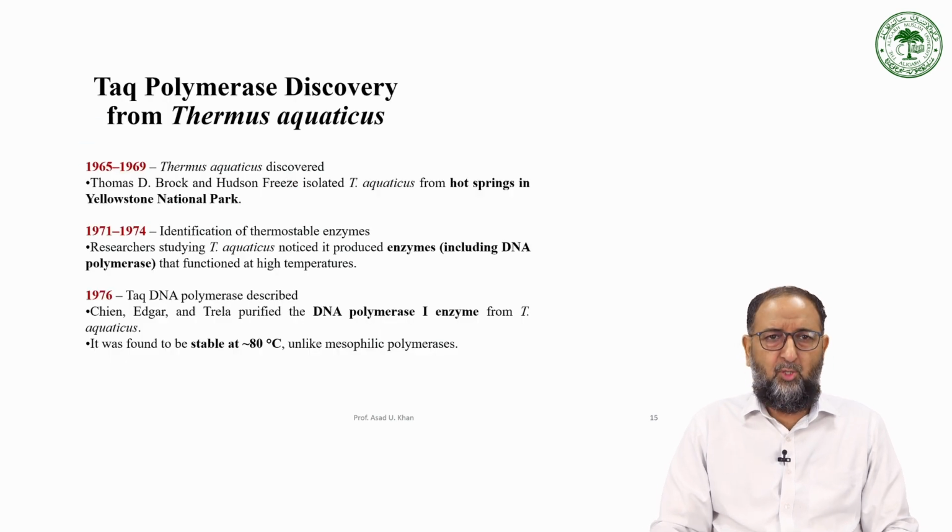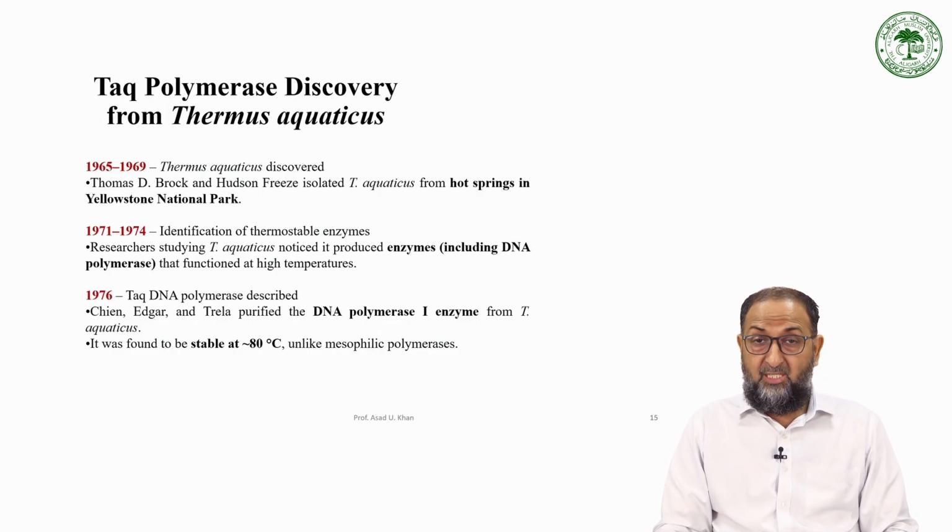A good example is the Taq polymerase discovery. Now, the Taq polymerase discovery from Thermus aquaticus: in 1969 Thermus aquaticus was discovered, and it was later used by Kary Mullis for PCR, who later got a Nobel Prize.